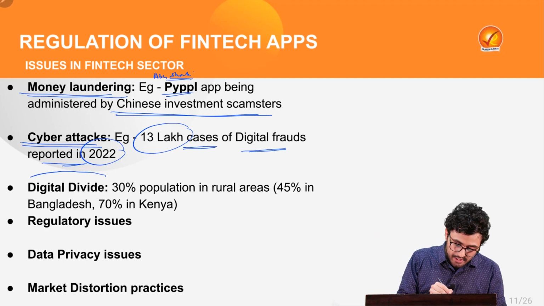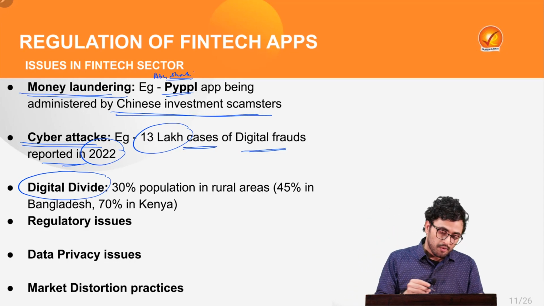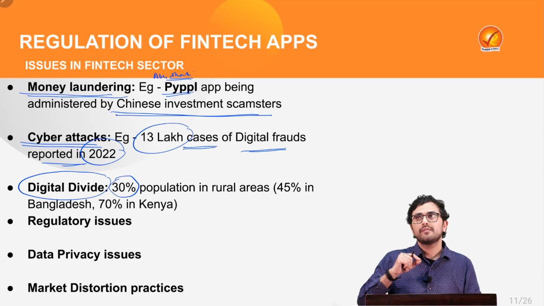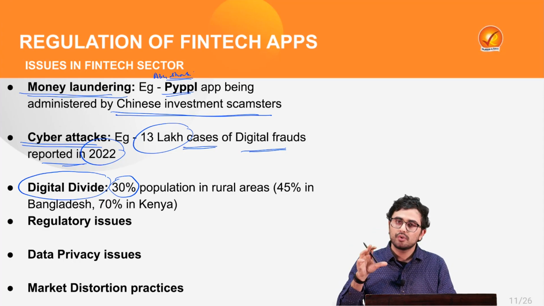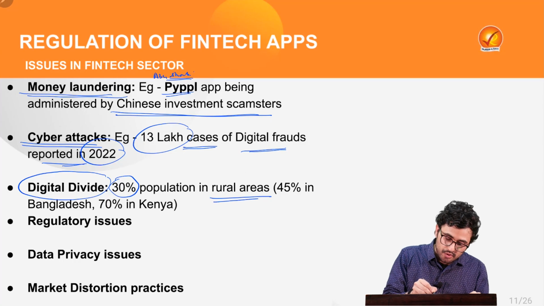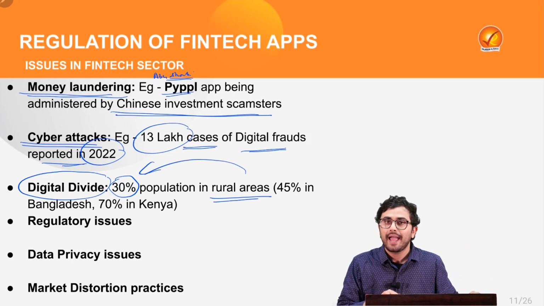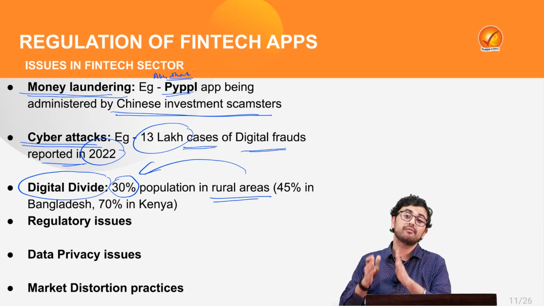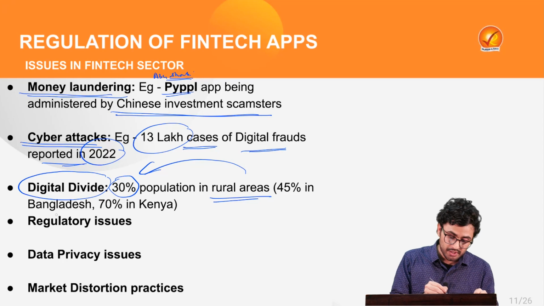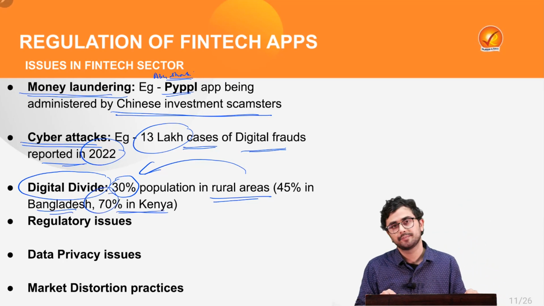Also, there is an issue of digital divide, where of the total number of digital transactions in our country, rural areas comprised only 30%. At the same time, such digital transactions take place among 45% of the population in Bangladesh and 70% in Kenya.